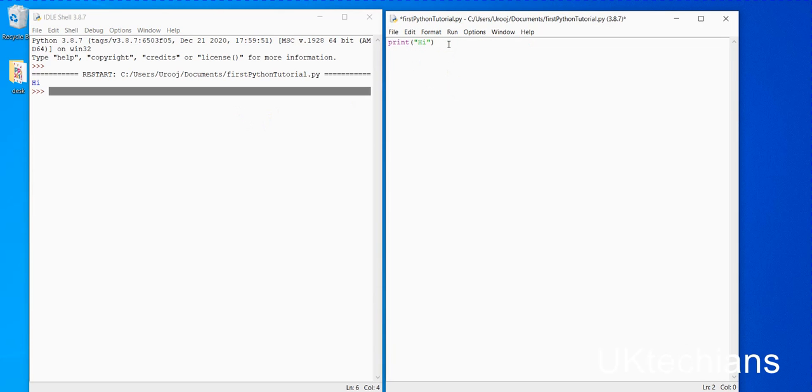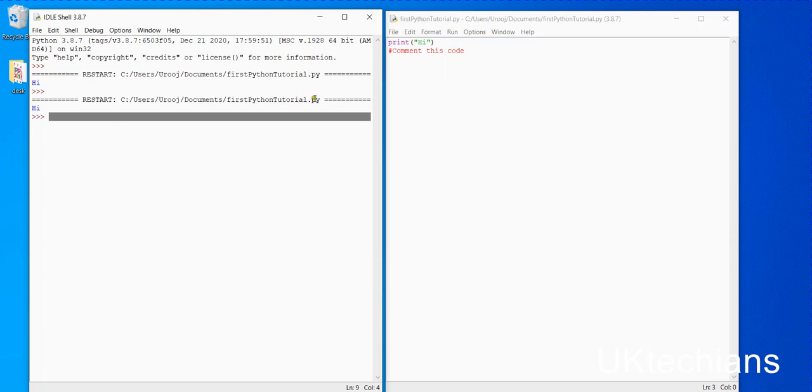There are some basic rules to learn Python. Like if I want to comment the code, I will comment this code. So let's save it and run it. It will just print hi.